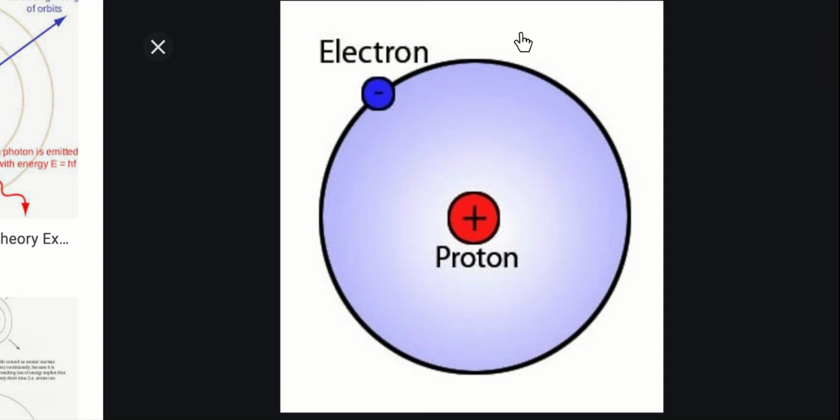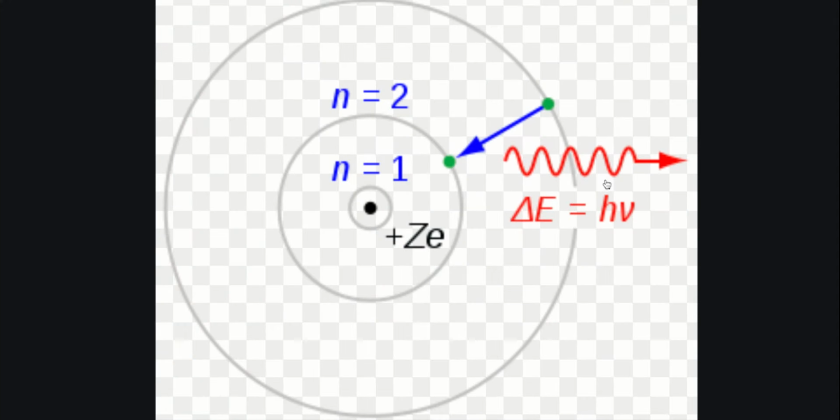This diagram shows an atom that has one electron. In its ground state, the electron is associated with the lowest energy level. When the atom is in the excited state, the electron is associated with a higher energy level. To help his calculations, he assigned a number n, called the quantum number, to each orbit. Along with that, he calculated the radius of each orbit.